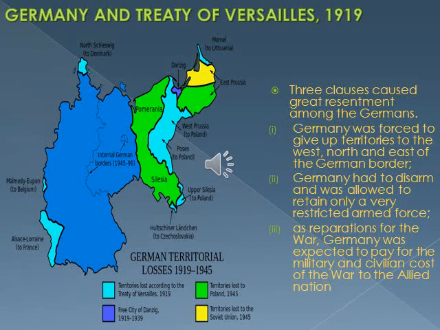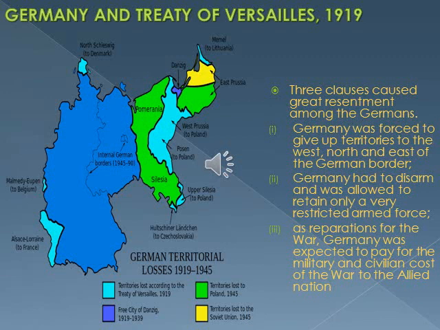Resentment means a feeling of anger or unhappiness about something that you think is unfair. So something in the Treaty of Versailles made the people of Germany angry. What are the things that made the people of Germany angry? Especially three things.